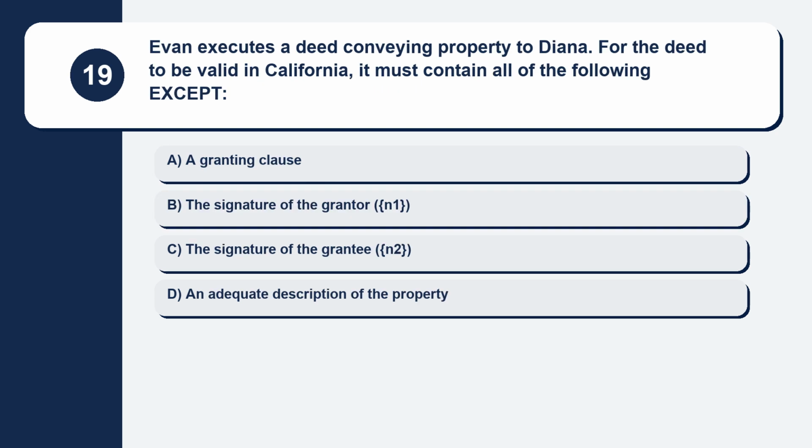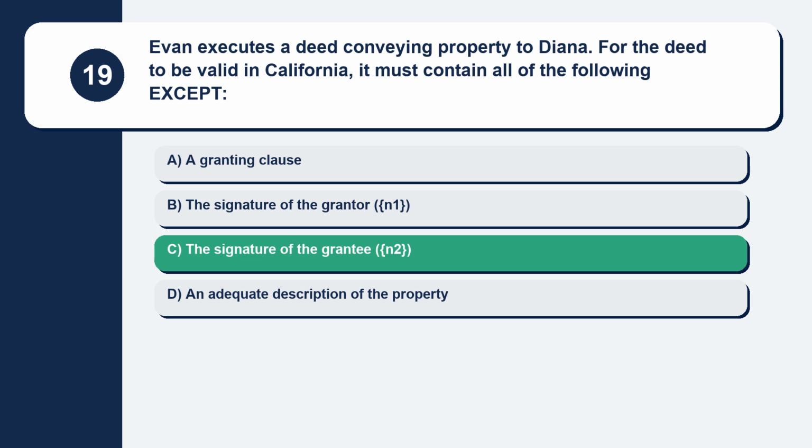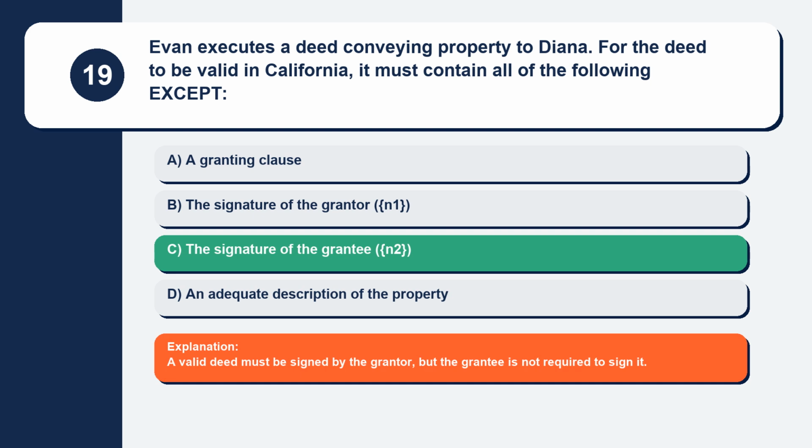Question 19. Evan executes a deed conveying property to Diana. For the deed to be valid in California, it must contain all of the following except. Here are your options. Option A, a granting clause. Option B, the signature of the grantor, N1. Option C, the signature of the grantee, N2. Option D, an adequate description of the property. The correct answer is option C, the signature of the grantee, N2. Explanation: a valid deed must be signed by the grantor, but the grantee is not required to sign it.